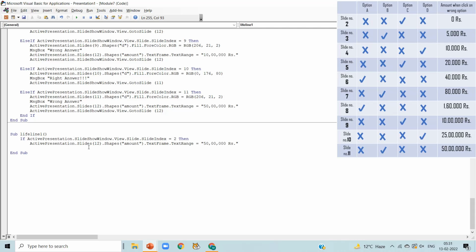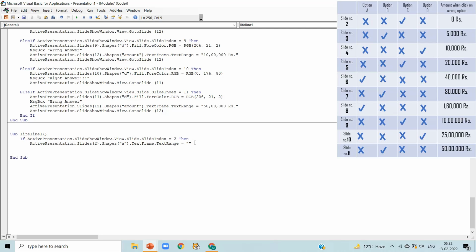As we are talking about slide number 2, so write 2 here and just write nothing in the inverted commas. It will automatically delete our option. As we have option C correct only, so randomly we can delete any option A, B and D. So here in the shape A, we are going to update it to nothing, means we have deleted the option.